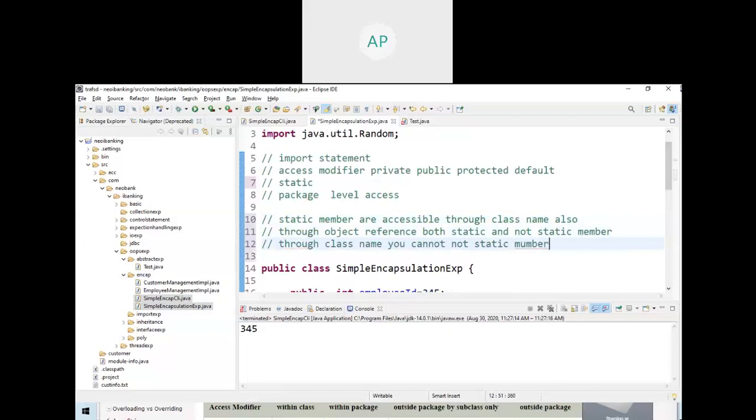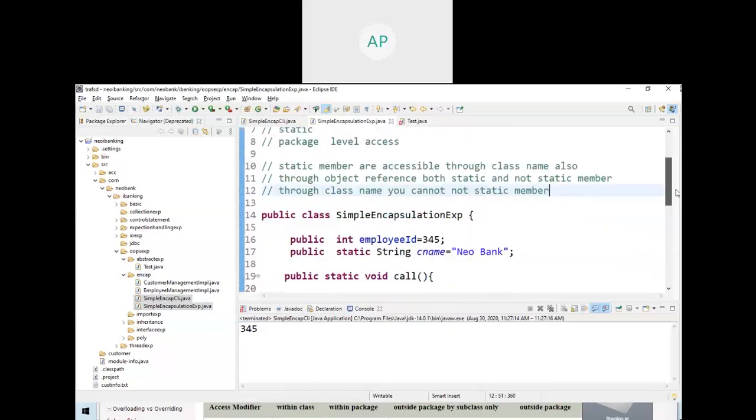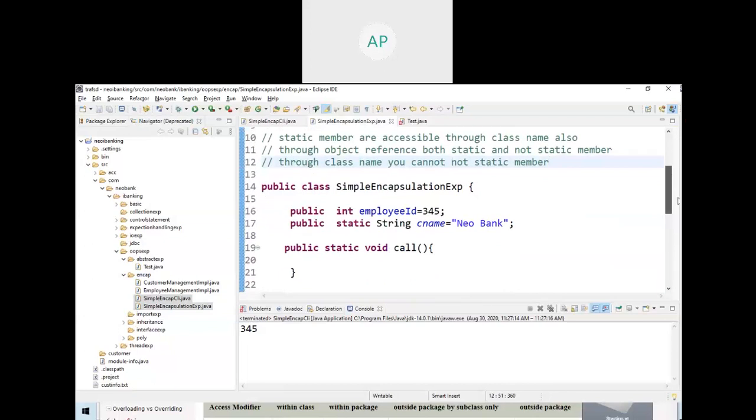So what is the takeaway? A static member you can access through an object reference or through the class name, both. But a non-static member you cannot access through the class name. So these are the three things. This is very, very important.